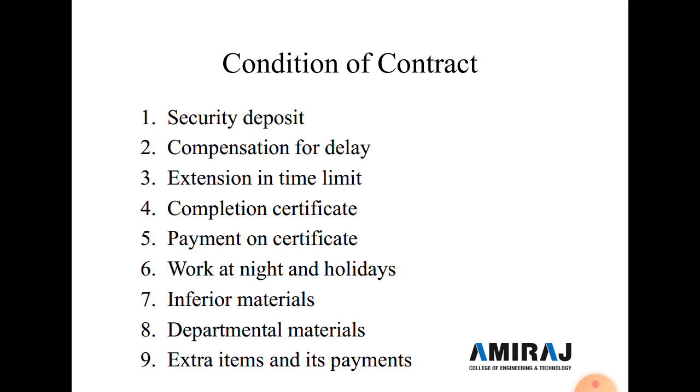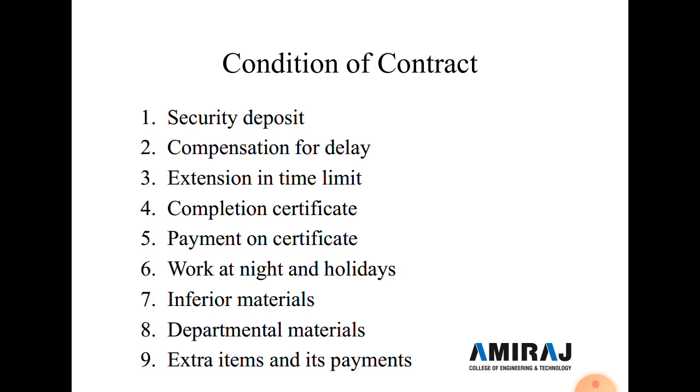Here the first condition of contract is the security deposit. So what is a security deposit? On the acceptance of the tender, the contractor has to deposit 10% of the tender amount as security money with the department, which is inclusive of earnest money already deposited.